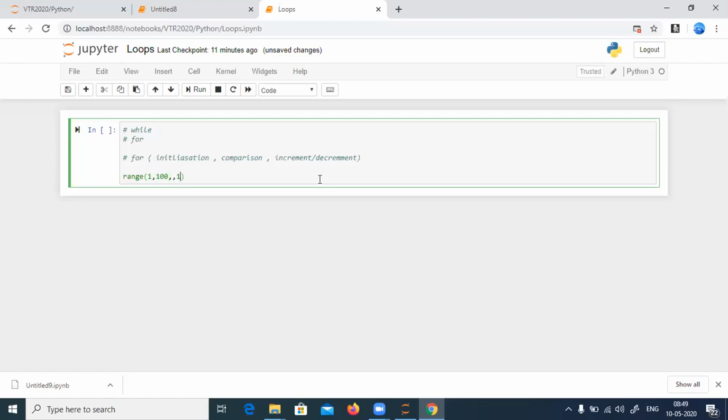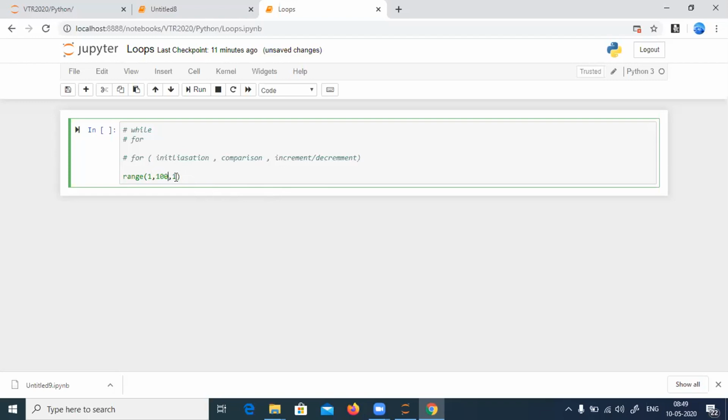It will start from 1, it will go till 100, but it won't take 100. I will repeat, it will not take 100, it increments by 1. That means 1, 2, 3, 4, 5, 6, 7, 8, 9, 10, and as it reaches 100, 100 will not be printed. It will print till 99.